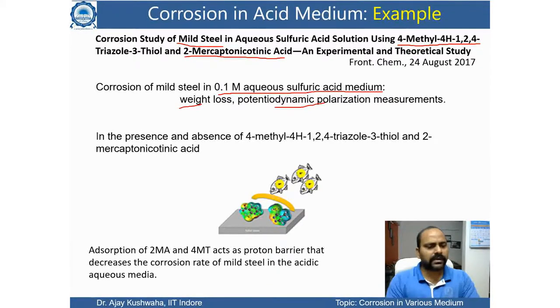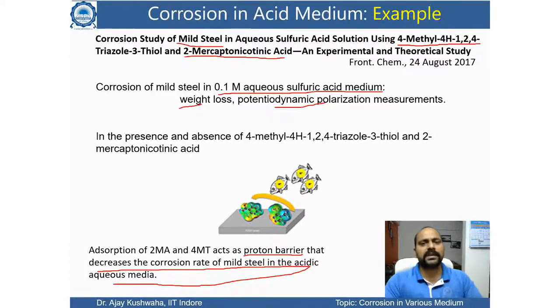In the presence of these two, they have observed the adsorption of 2MA and 4MT. 2MA means 2-mercaptonicotinic acid, and 4MT is the 4-methyl triazole thiol. If these both are present at the surface, they act as a proton barrier that decreases the corrosion rate. Mild steel in an acidic corrosion medium means H plus ion is there, right? So if that kind of layer is there, if these materials are present in the surroundings, they reduce the corrosion rate. So there is a kind of protection from the acid corrosion that they have observed.